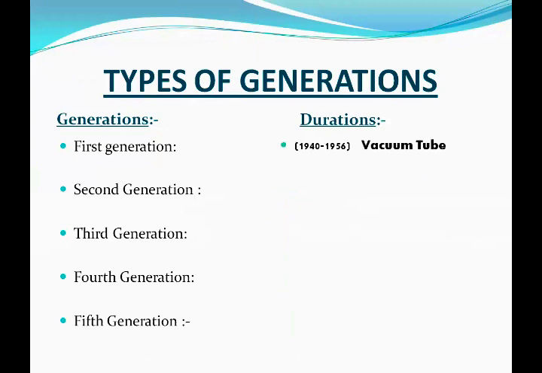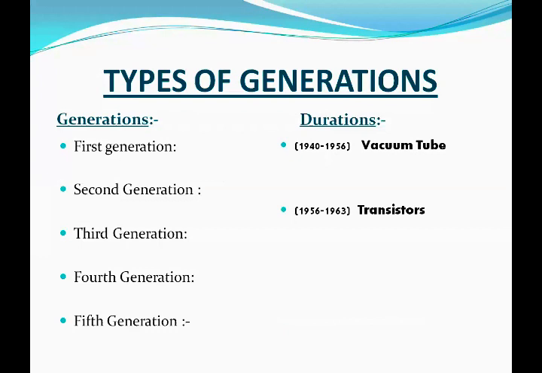Duration of the first generation is 1940 to 1956. The major invention of this generation is the vacuum tube.